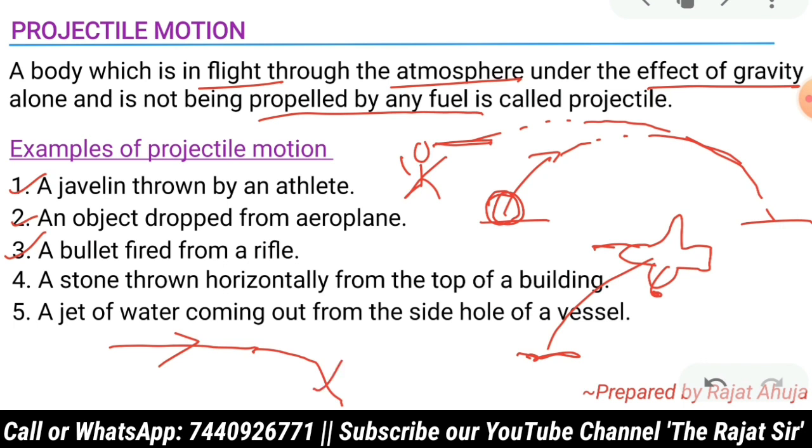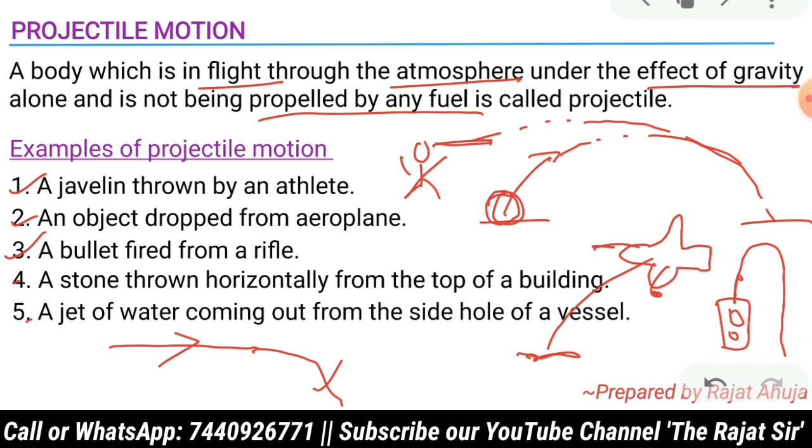So it is also an example of projectile motion. Then a stone thrown horizontally from the top of a building, which we have already covered in the last chapter. For example, there is a building and you are throwing an object from it, then it will go up and again come down, just following projectile motion and a parabolic path.